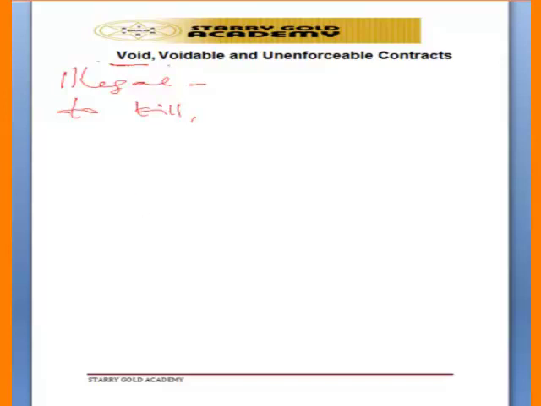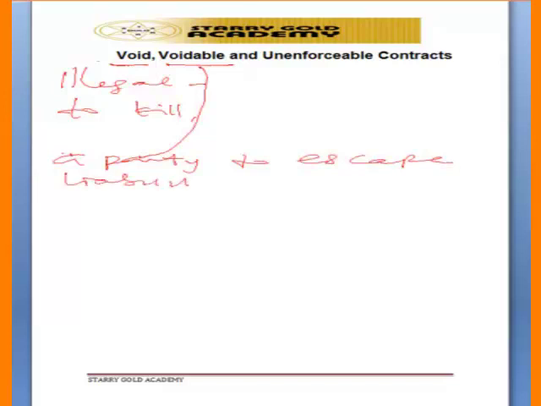Then a voidable contract is a contract that gives a party room to escape liability. Take for example, if someone enters into a contract with an infant.